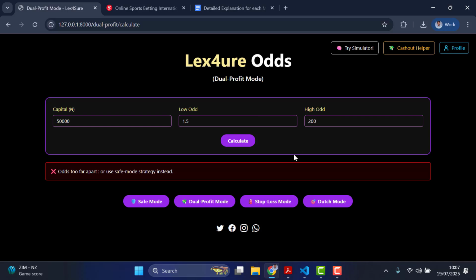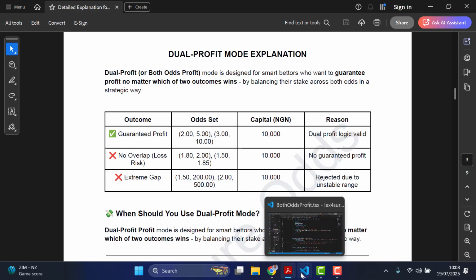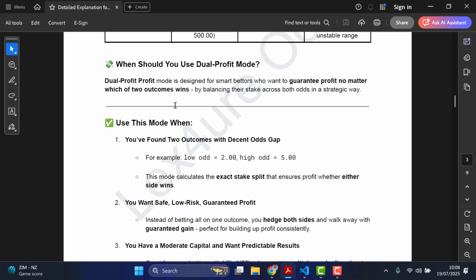Okay, so let's do a summary of it. This is a summary of everything. You can also work on it or test it. So why should you use dual profit mode?